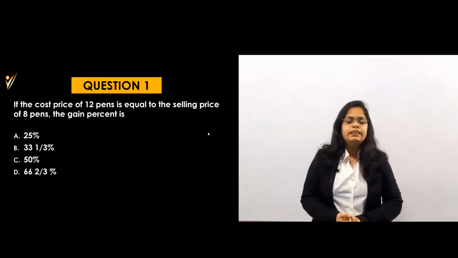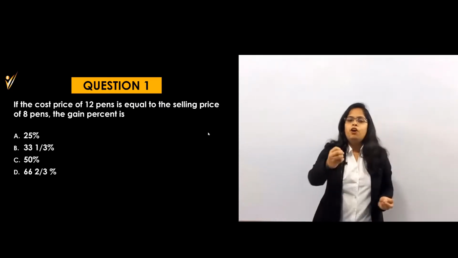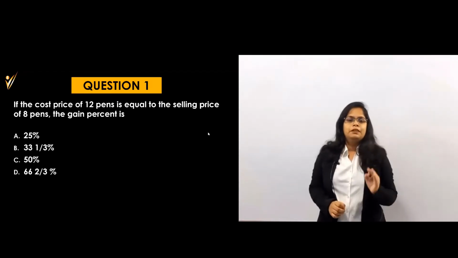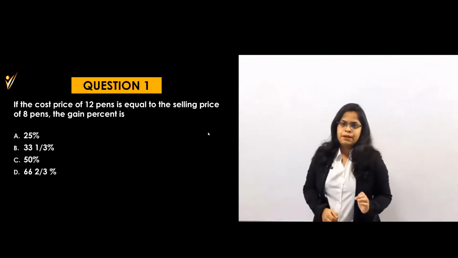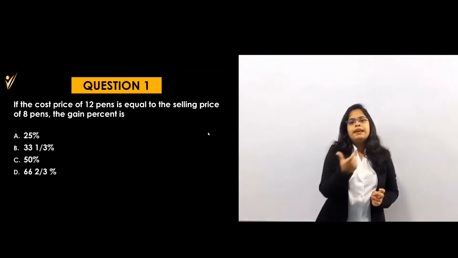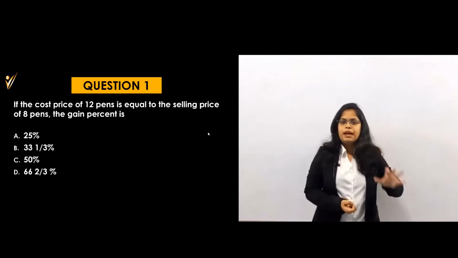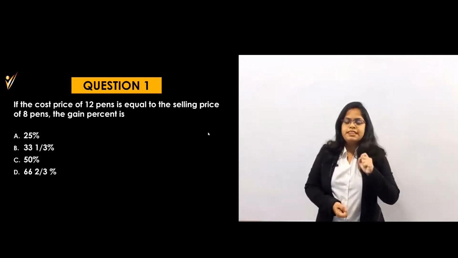That means, are you getting exactly what happened? Suppose there is a shopkeeper and he bought some pens, that means 12 pens, suppose a dozen pens, at a certain price, and at the time of selling, he is selling only 8 pens at that price. That means whatever the cost price of 12 pens, suppose it was 120 rupees, 10 rupees per pen.